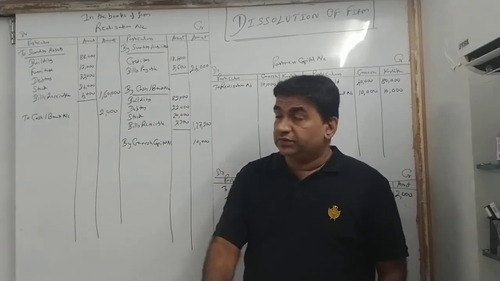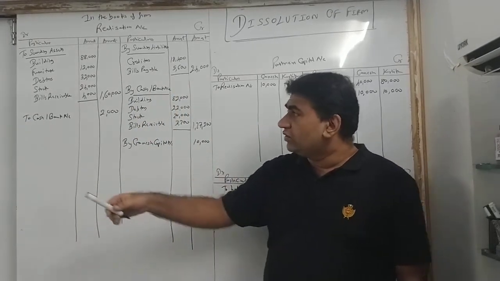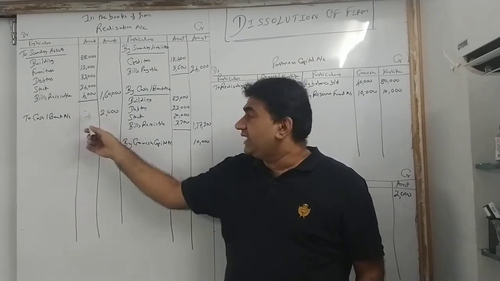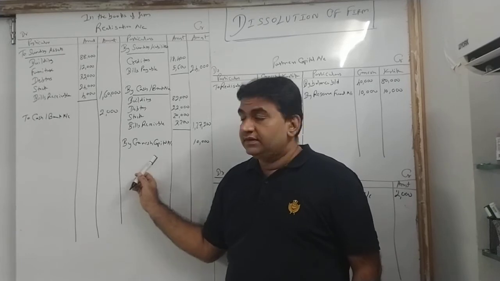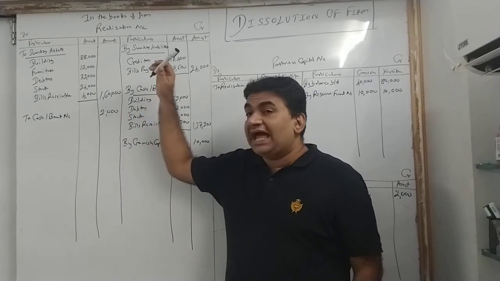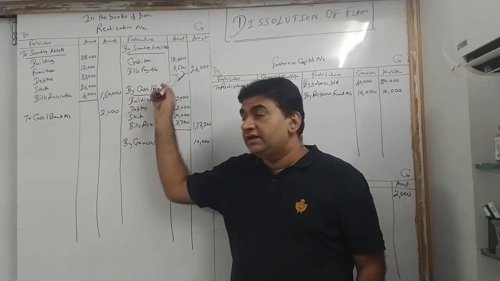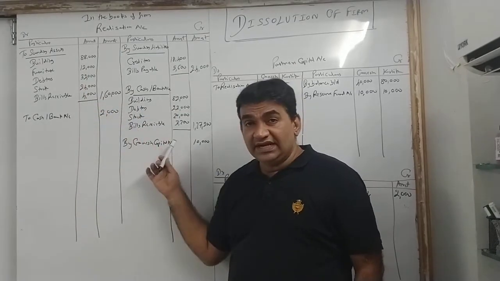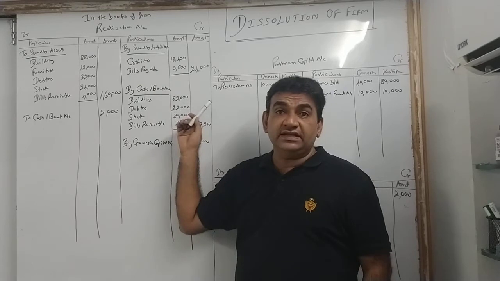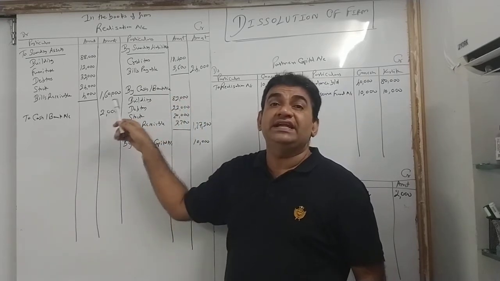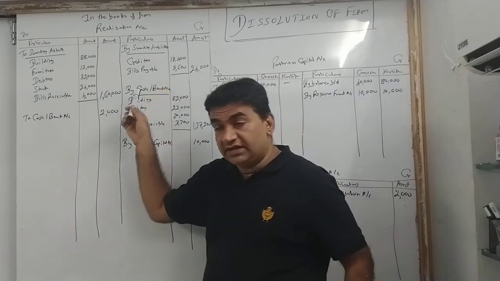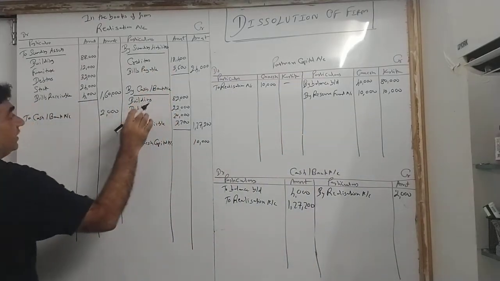So what will you do? How will you pay? देखो, asset यहाँ पे था. You sold, you got money. So we wrote here. Same way, liabilities you have transferred here. Now I will pay. Asset यहाँ पे था, it went out, so you credit it. Liability is here, it is being settled, so you will debit it. So opposite effect. Now I will make the payment of both of them.